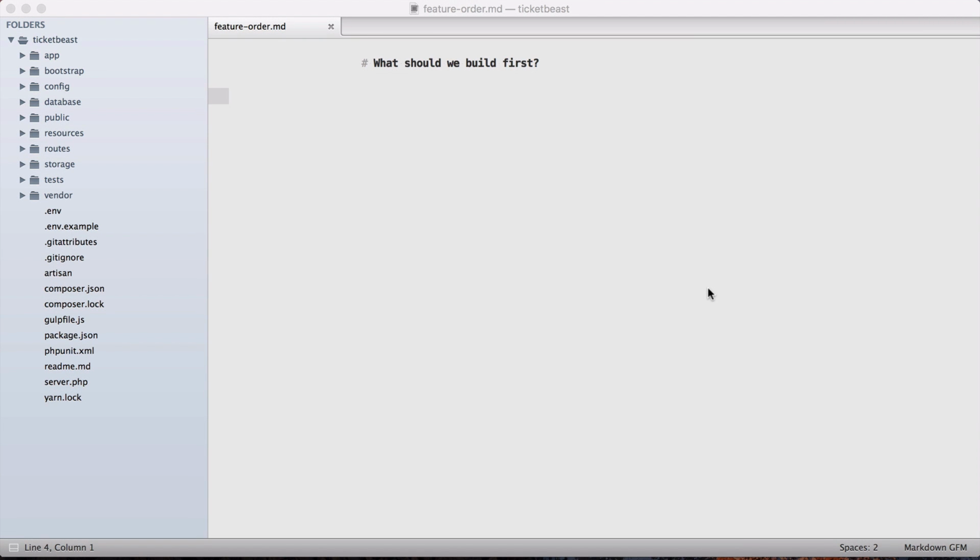Let's get started. So the very first thing we need to do when we're building a new application like this is figure out what we're even going to build first. What's the very first feature that we're going to build? What's the very first test that we're going to write? How are we going to get the ball rolling and build some momentum so we can keep moving forward building this application? So TicketBeast, the application that we're building, is a platform for concert promoters to list concerts